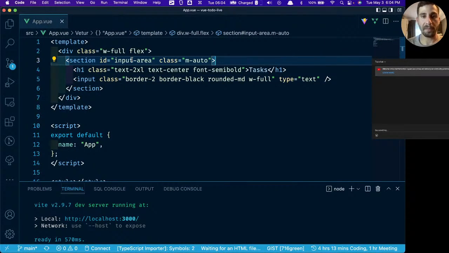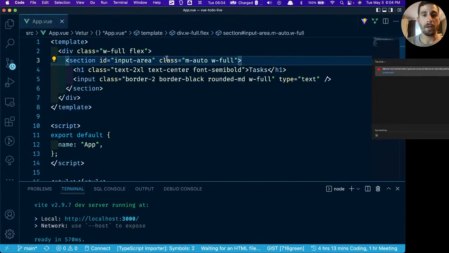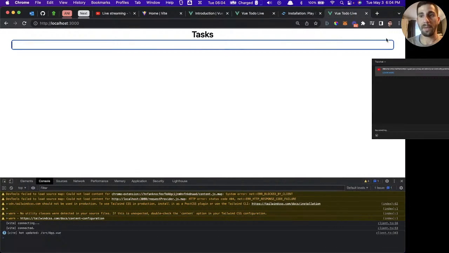And we're also going to have to make this section wider. Alright, so now it's huge. So let's also give it a little bit of padding on the side. We'll say px 8. There we go, now we have a padding of 8 on each of the sides.